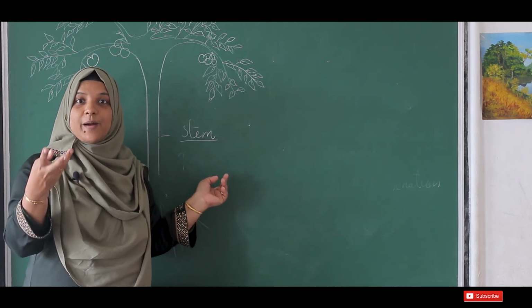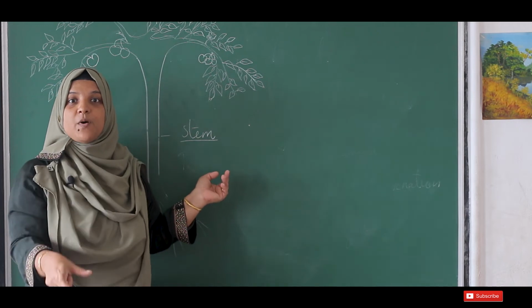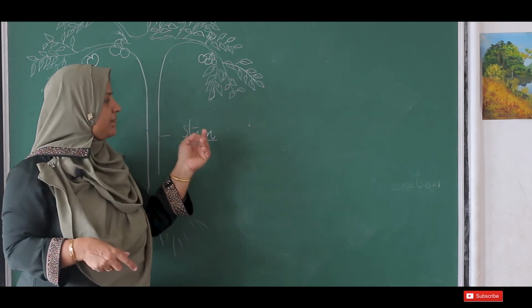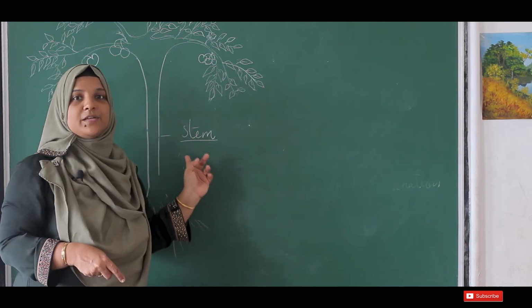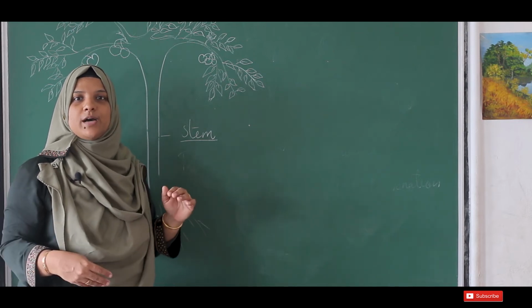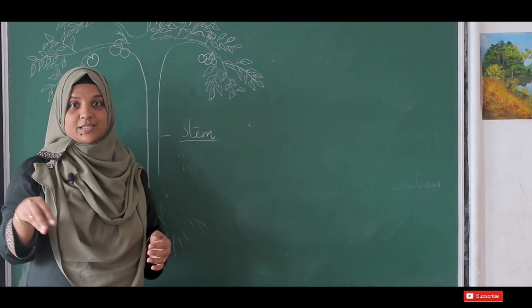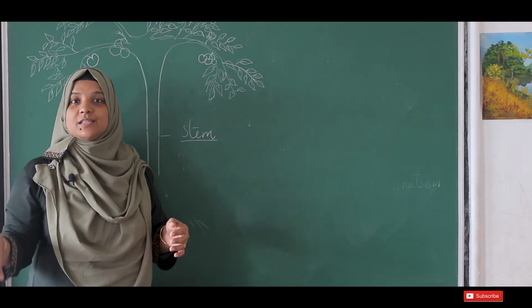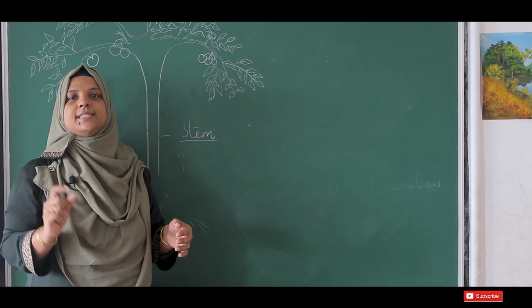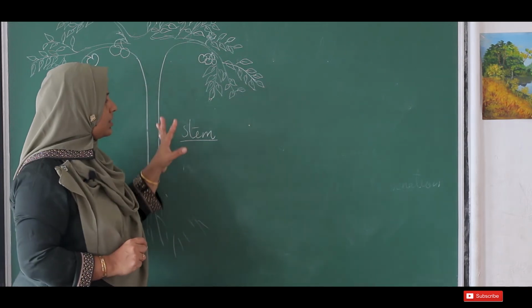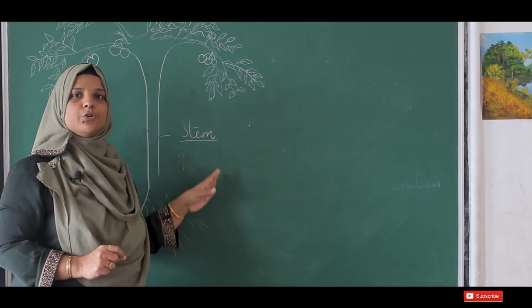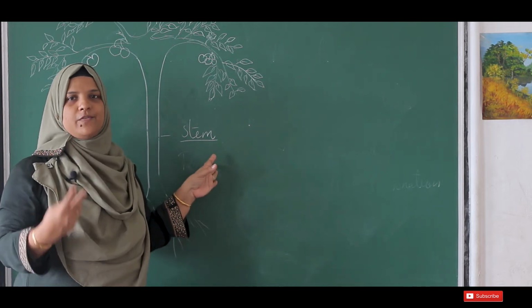The food is stored in the stem of that plant, and from the sugar cane stem we are making the sugar. And even a potato, you are familiar with the potato. We know it grows under the soil, but it is a stem. So in some plants the stem is able to store the food material, and that we use.